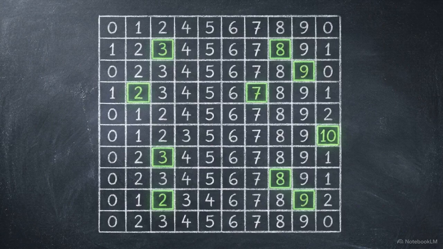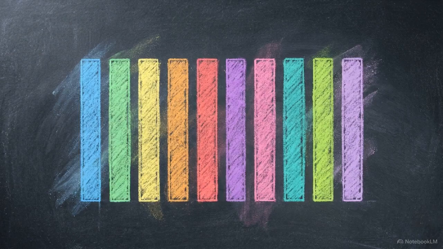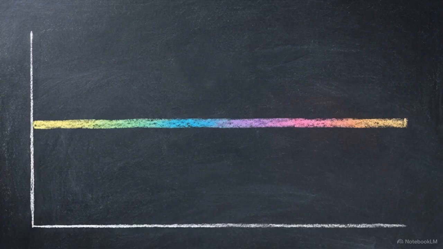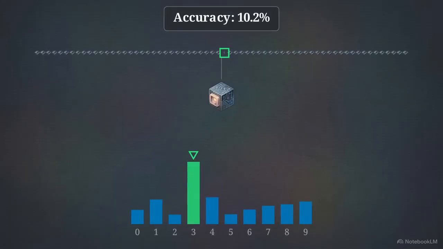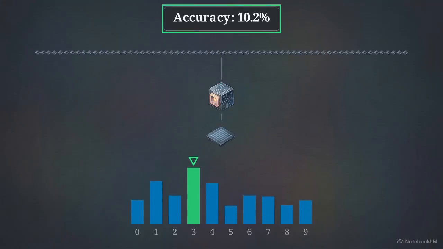A network initialized with random seeds correctly classifies MNIST digits roughly 10% of the time. With 10 possible output classes, this is equivalent to random guessing. Measuring improvement during search requires a granular signal, and hard accuracy fails to provide one. A single bit flip in a 64-bit seed will drastically alter the generated weights, but it rarely changes the final argmax classification of a batch. The accuracy stays flat, offering 0 optimization signal to the algorithm.